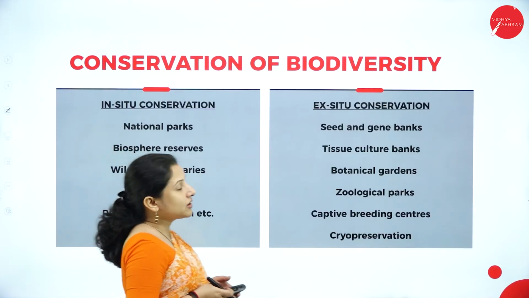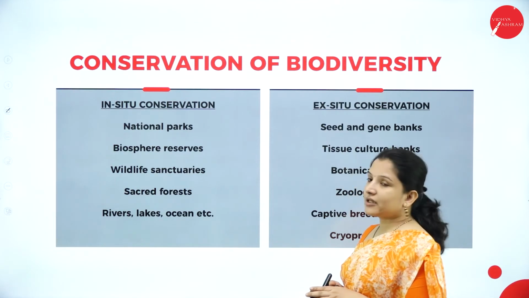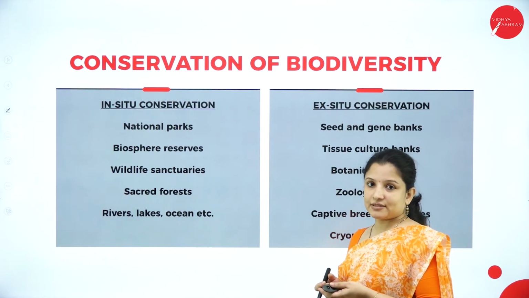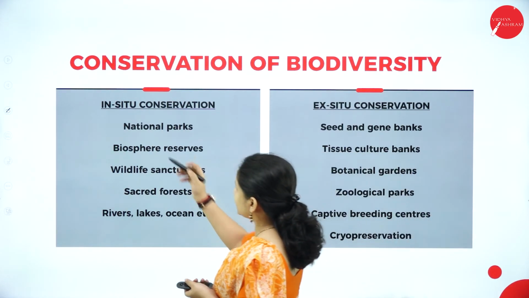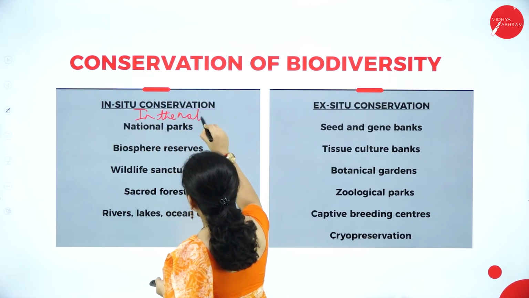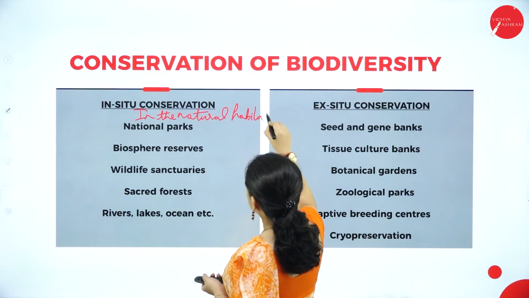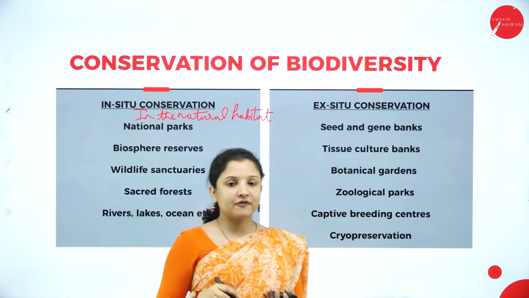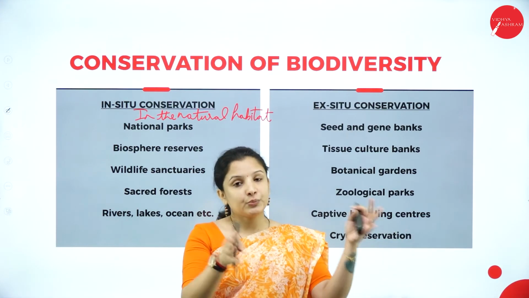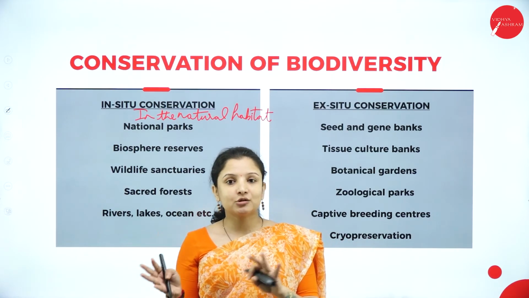So next, talking about conservation of biodiversity. Under conservation of biodiversity, there are two types of conservation, that is in situ conservation and ex situ conservation. In situ conservation means conservation in the natural habitat itself. Ex situ conservation means from that habitat you remove that particular organism, you bring it somewhere else and then you take care of it. Now I hope you know the difference between in situ and ex situ.